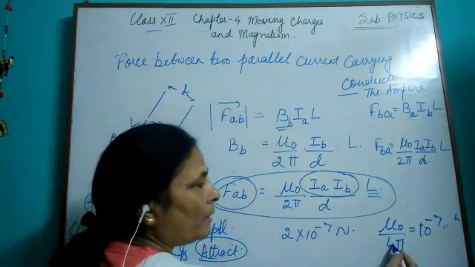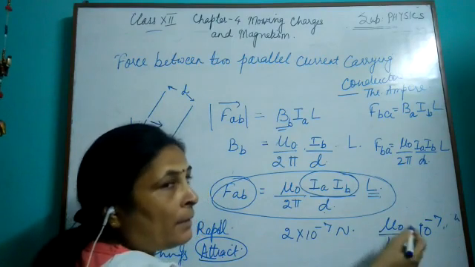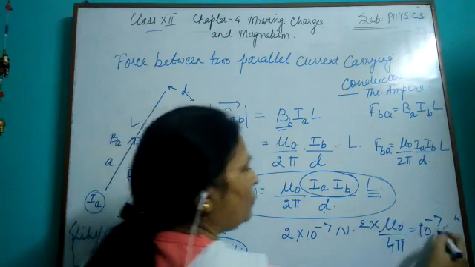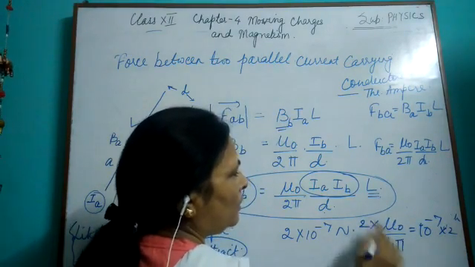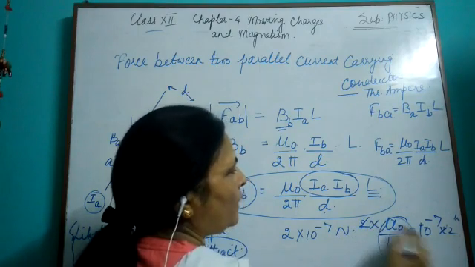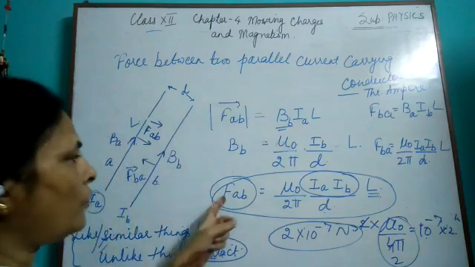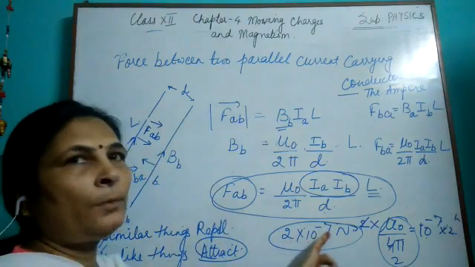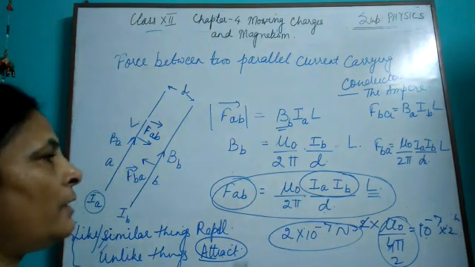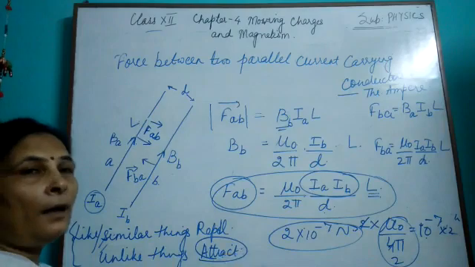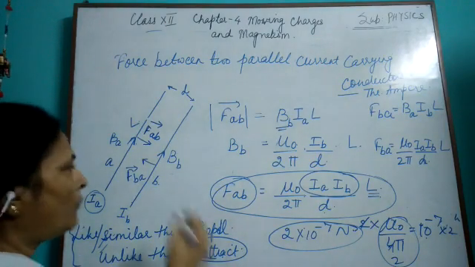If I want to make it 2 here, I'll have to multiply by 2 on both the sides. So mu naught upon 2 pi is 2 into 10 to the power minus 7. So force will be 2 into 10 to the power minus 7 newtons. So in this way, you will learn about the definition of 1 ampere.